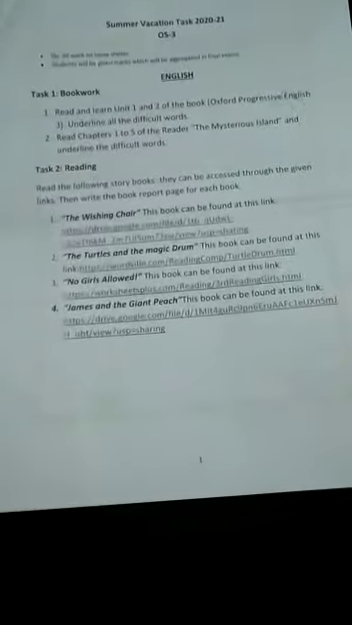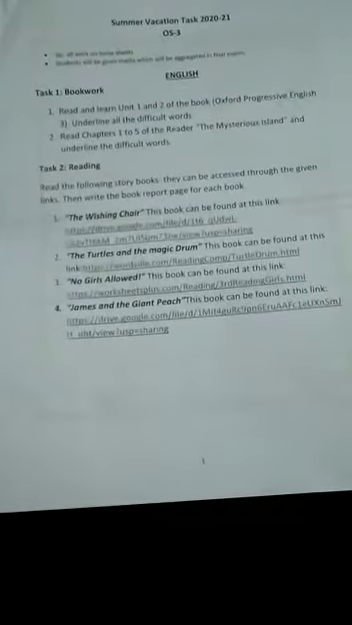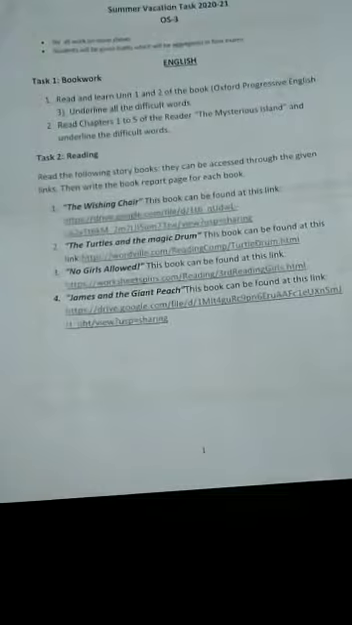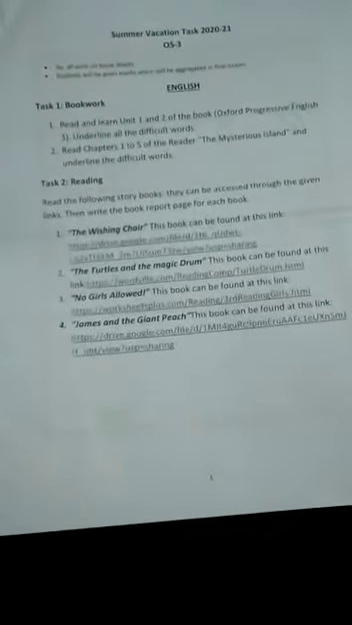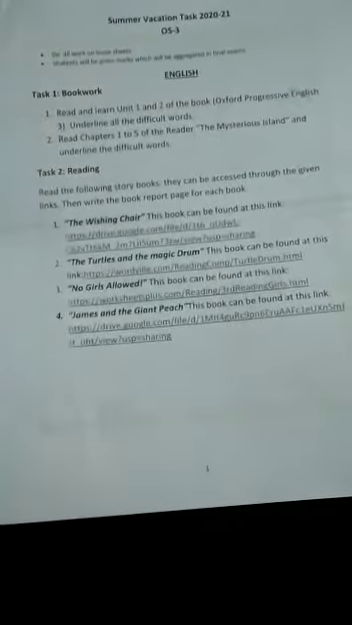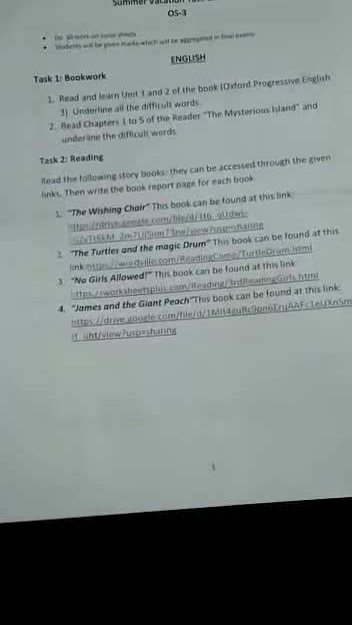Hello students, I am here to explain the summer task of OS3 by Orchard School System. Before starting the summer vacation task, you must remember two things: do all work on loose sheets, and second, students will be given marks which will be aggregated in final exams.